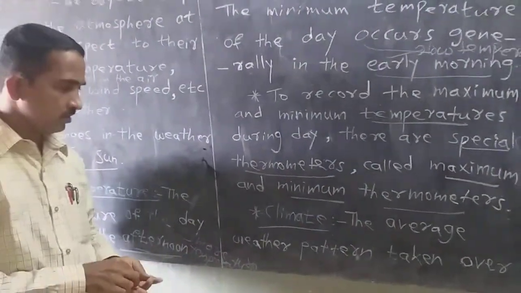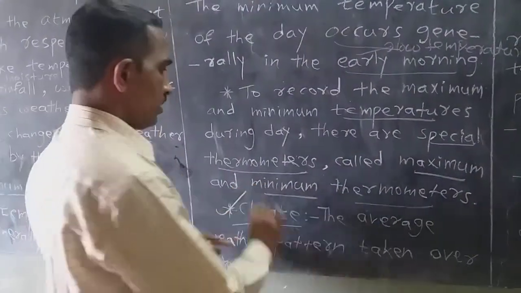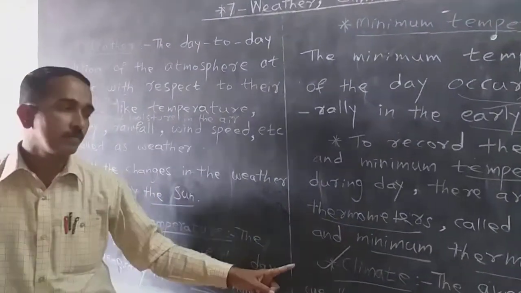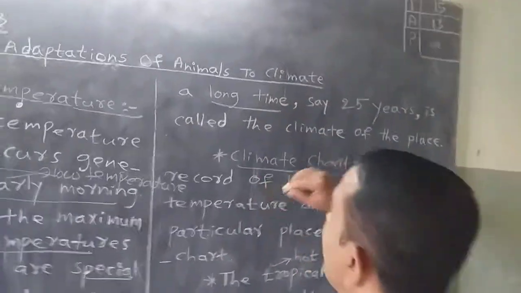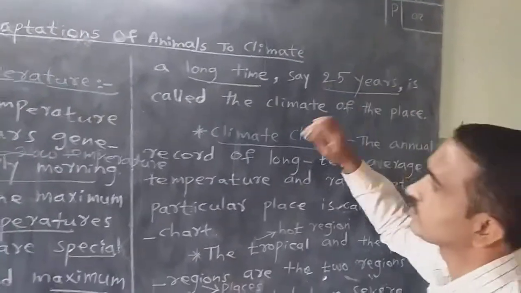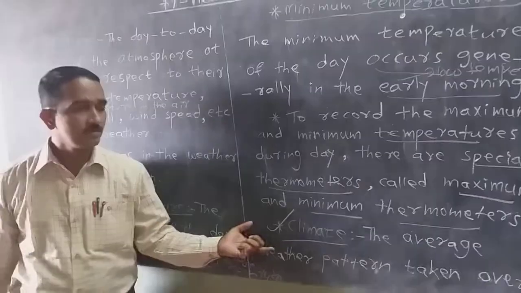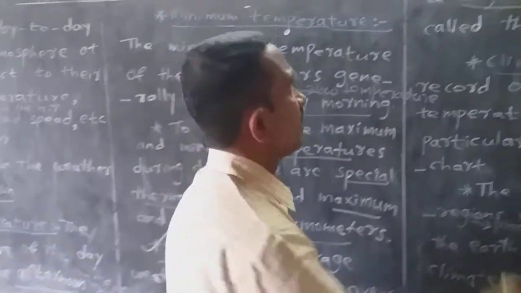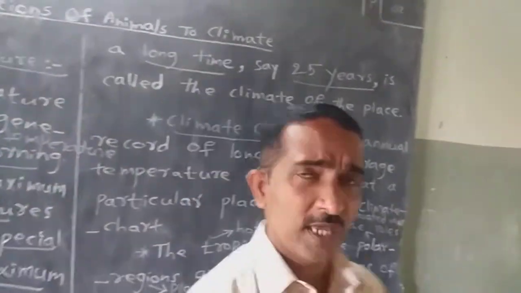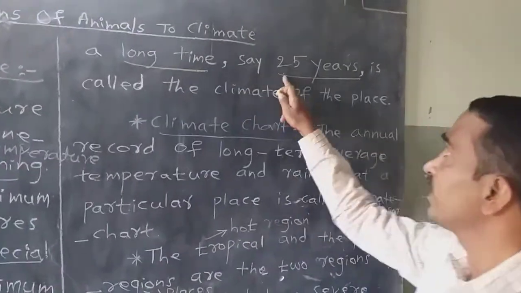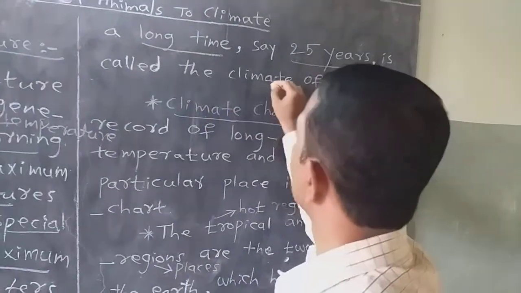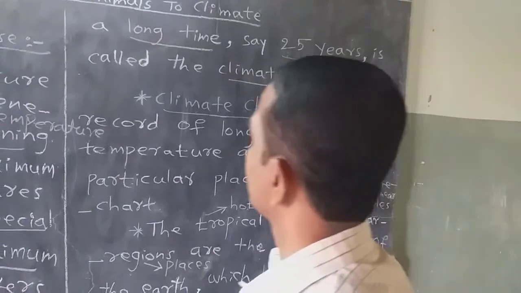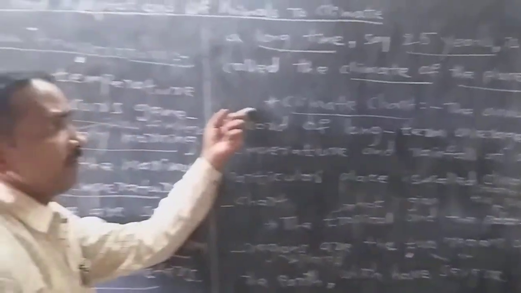Next one, climate. The average weather pattern taken over a long time. Long time means we can say 25 years. See once again, climate means the average weather pattern taken over a long time, meaning for many years. We can take it as 25 years. This whole process is called as what? Climate of the place.